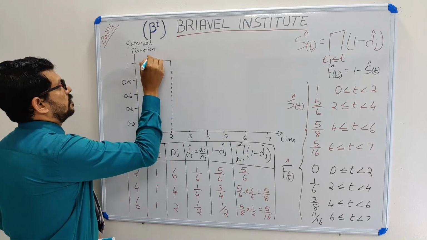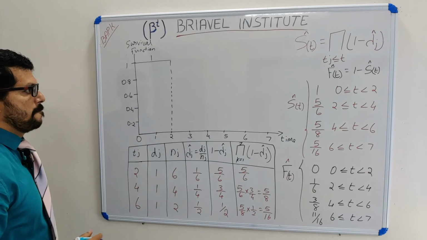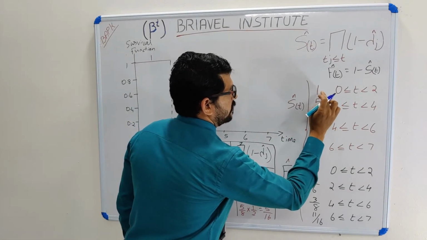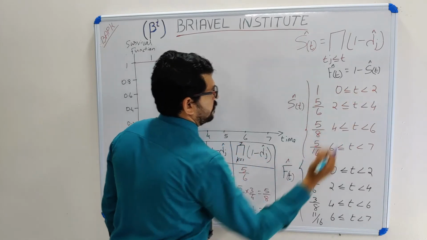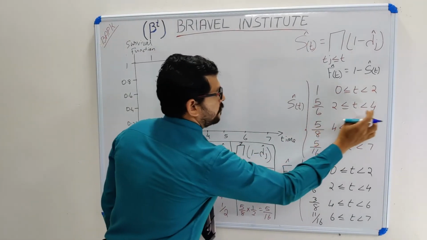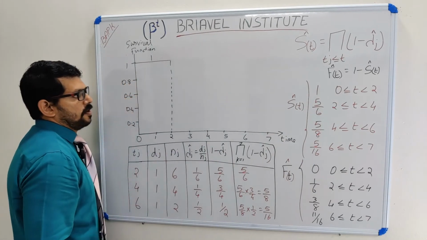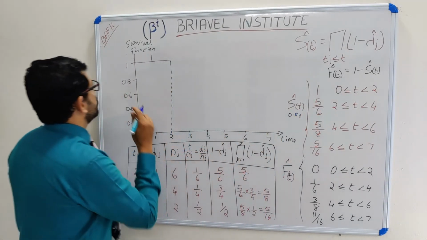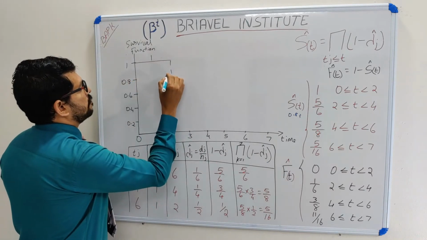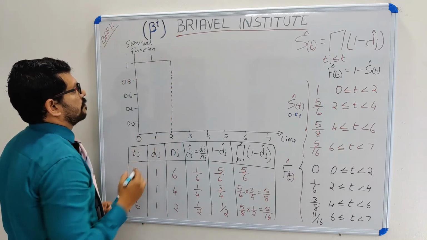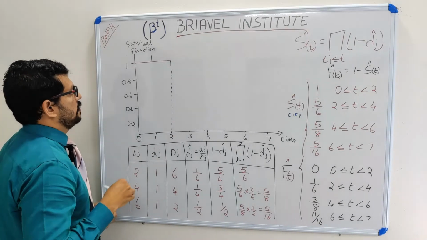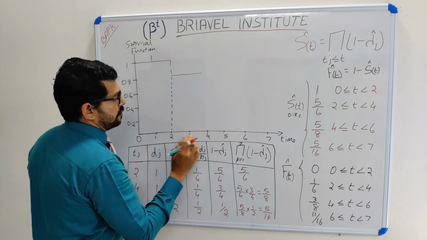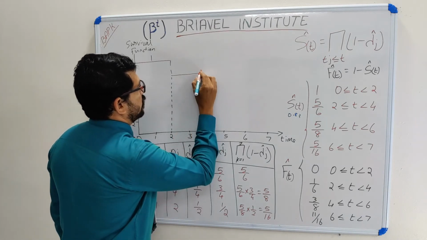So we have drawn the first probability 1, from time 0 up to 2. And for 2 to 4, my value is 5 by 6, which is 0.83. It will come approximately here. So I draw it from 2 to 4.